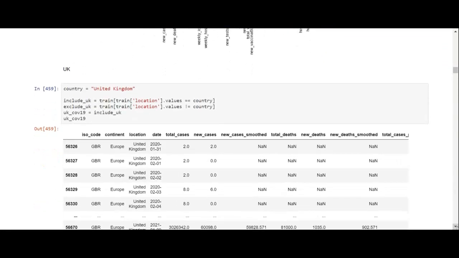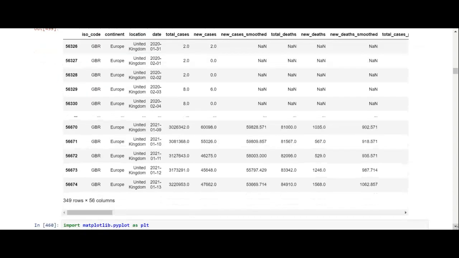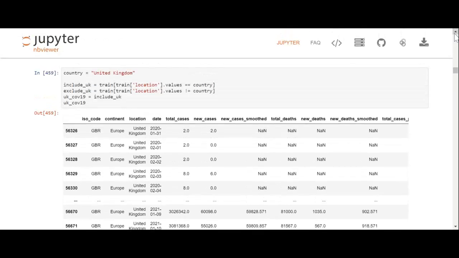Now we're checking the UK. The UK seems to be the hot spot. Definitely it's the hot spot in Europe, with the most new cases and new deaths. So what we did was a filter on the UK so that we can filter out the UK. And we used this same coding to filter out other countries as well. Every time I analyze a country, I just put the country in this program.